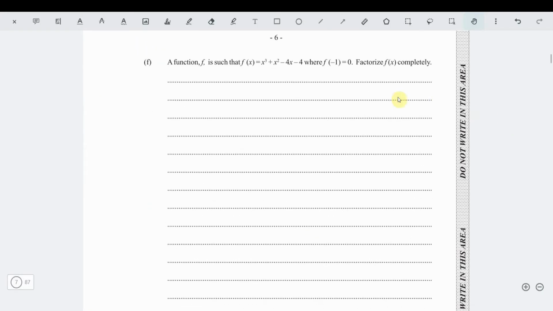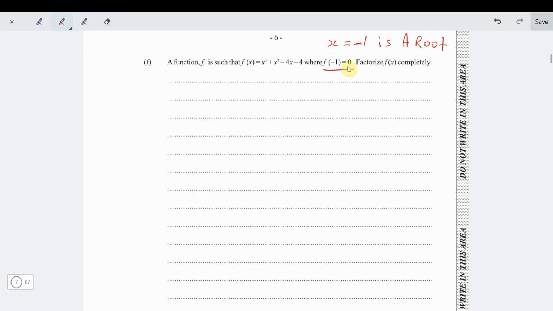Alright, part F. Part F says a function f of x is equal to x cubed plus x squared minus 4x minus 4, where f of minus 1 equals 0. And it says to factorize f of x completely. So if we are going to factorize f of x completely, what did they just give us? They gave us f of minus 1 equals 0. So what they literally just gave you is that x equals negative 1 is a root.